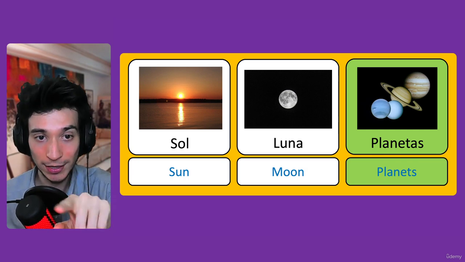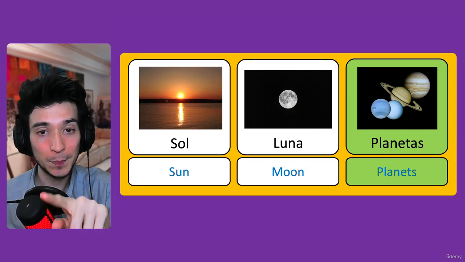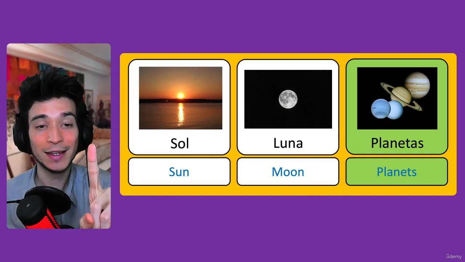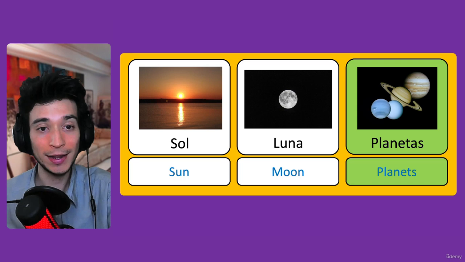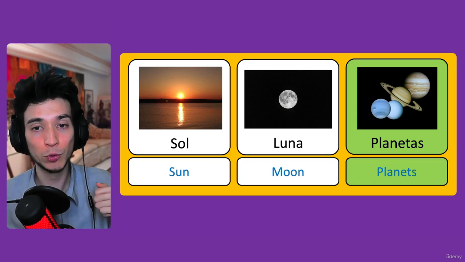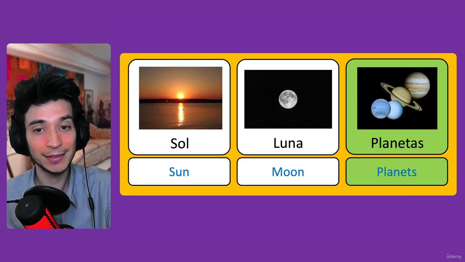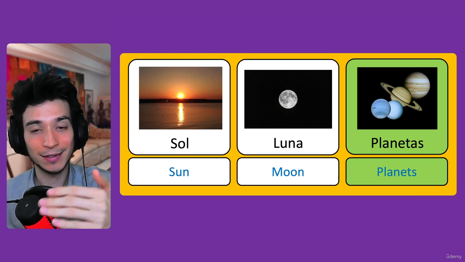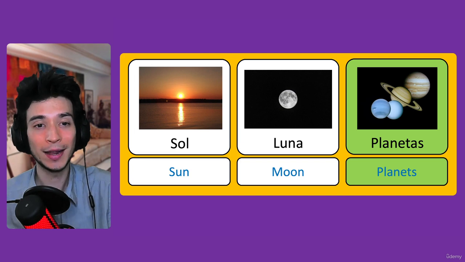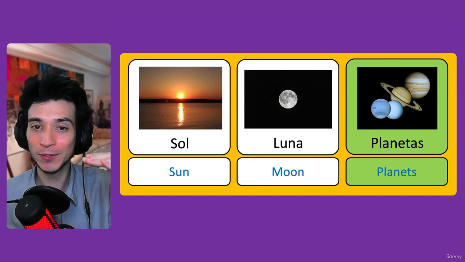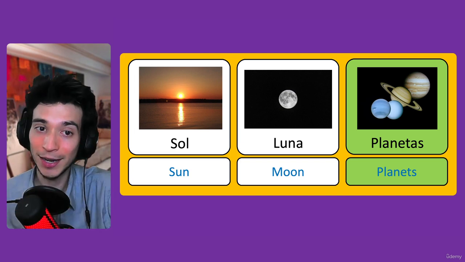And now that I think about it, there's one specific thing. Planeta ends with the letter A. Planeta, one planet. But we use masculine for it, even though it ends with an A. So we would say el planeta, the planet, not la planeta. So even though most words that end in A are feminine, planeta is an exception.